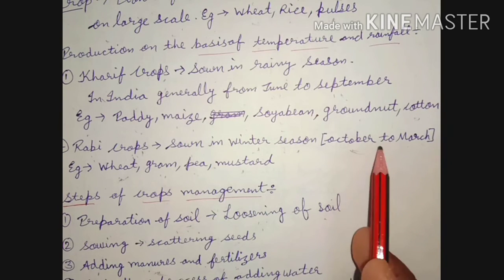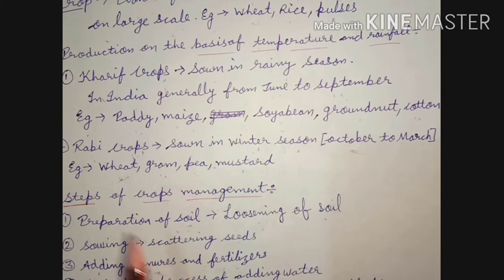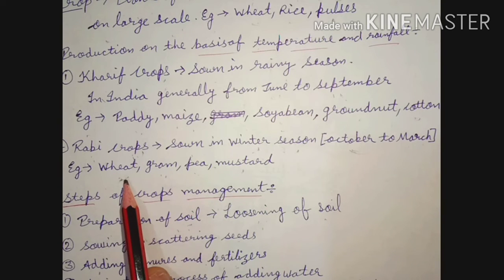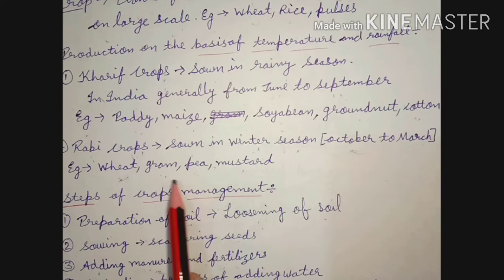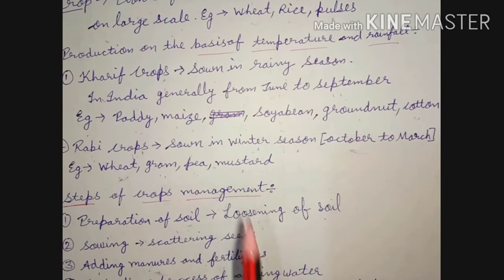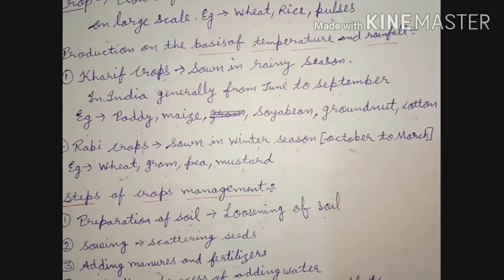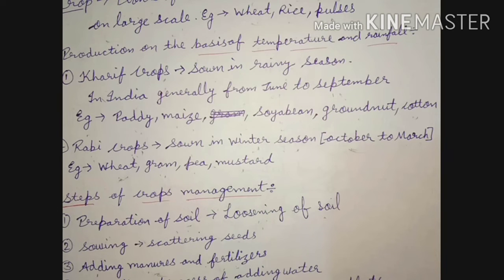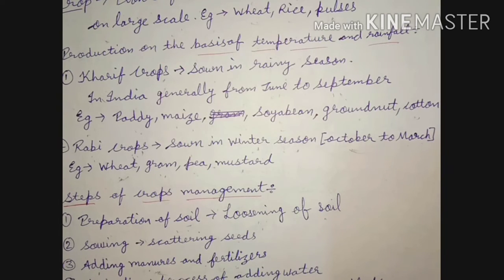So these are the time periods of Rabi and Kharif crops. The examples of Rabi are wheat, gram, pea, mustard. Means these crops need a cold, moist environment.